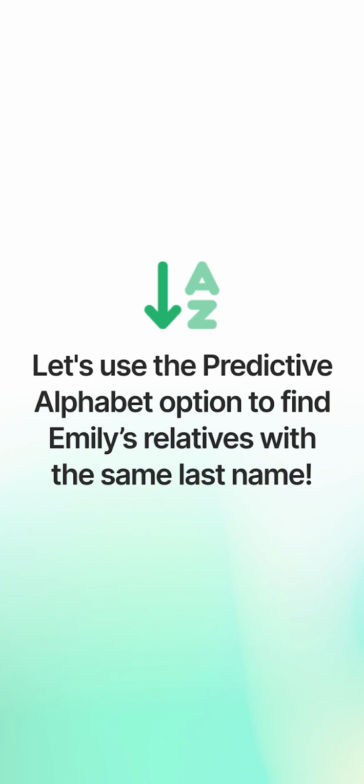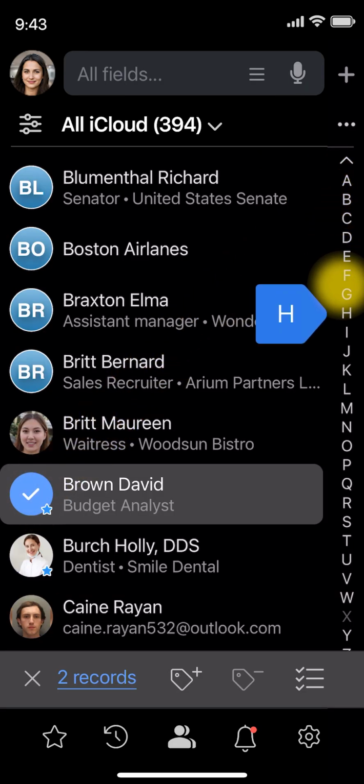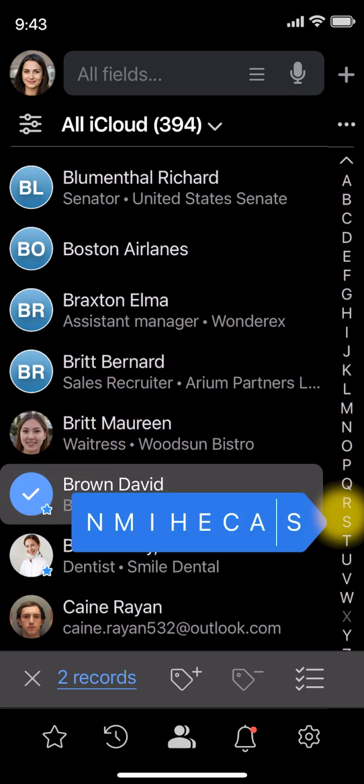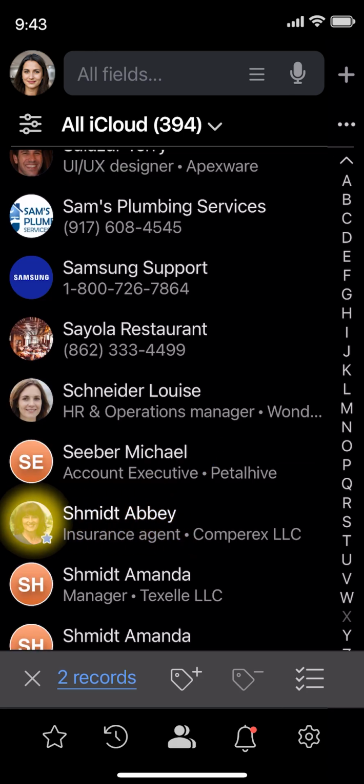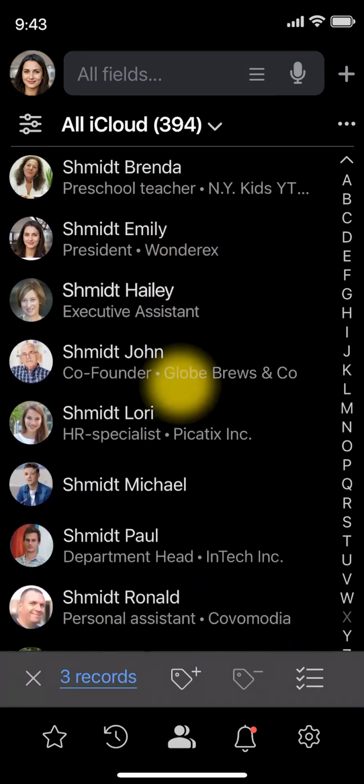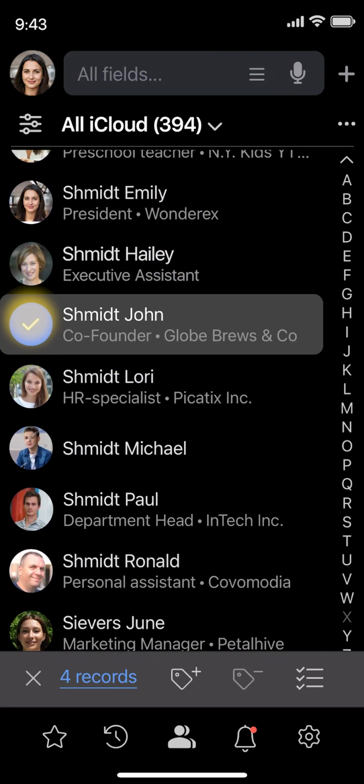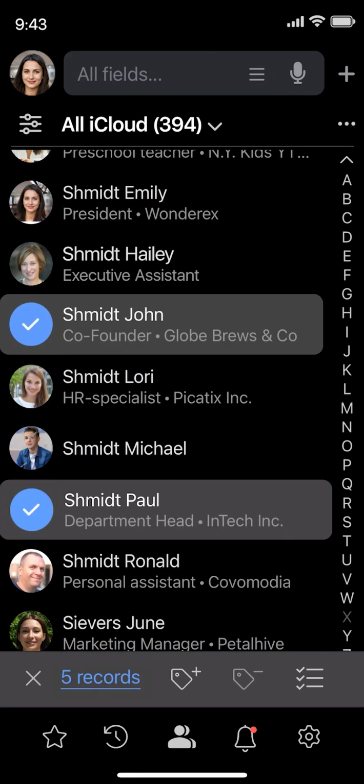Let's use the predictive alphabet option to find Emily's relatives with the same last name. Just slide the finger along the alphabet strip, stop on the letter S, and select the second letter of her last name. Here is Abby Schmidt, Emily's mom. Here is John Schmidt, her dad. Here is Paul Schmidt, her brother. Of course, Emily has more favorite people in her life, but we'll stop at 5 for the demo.